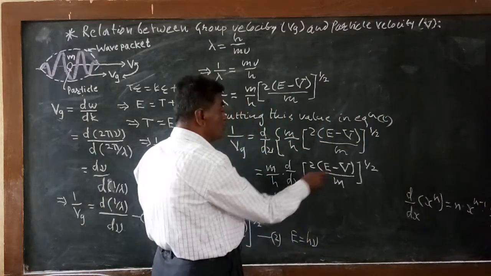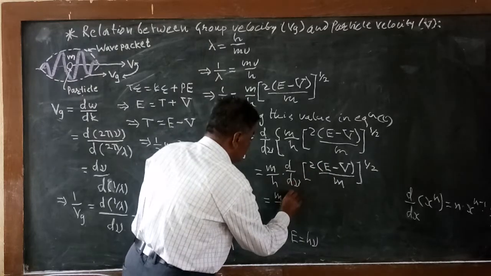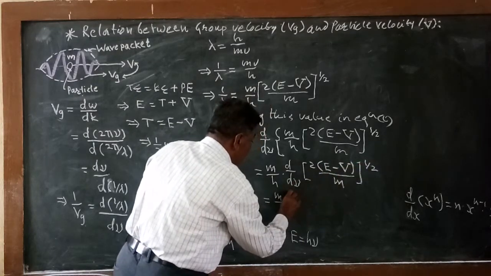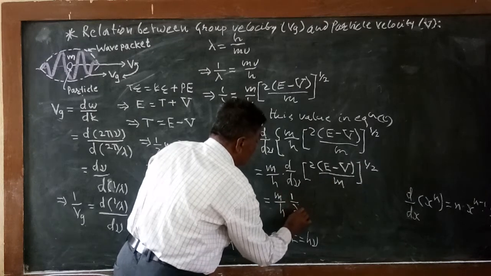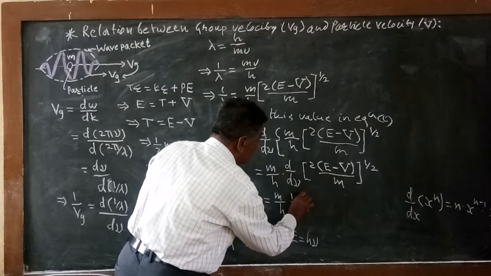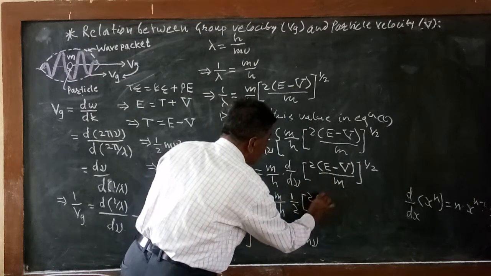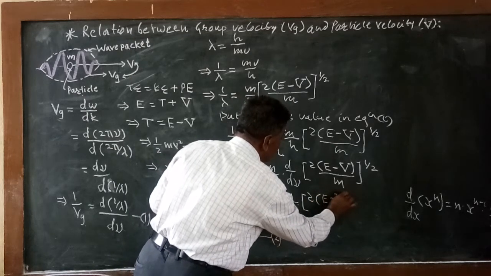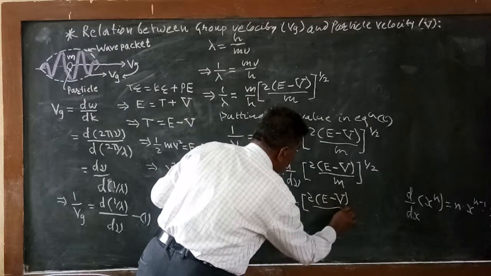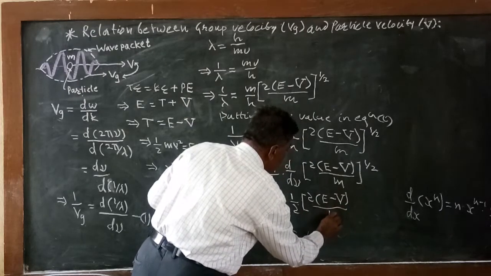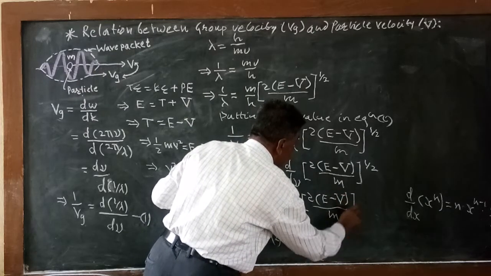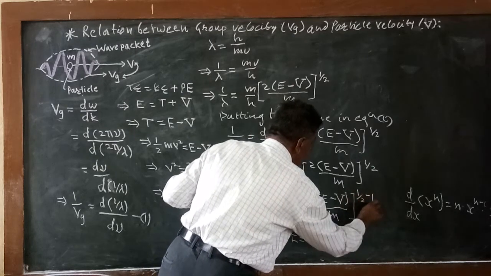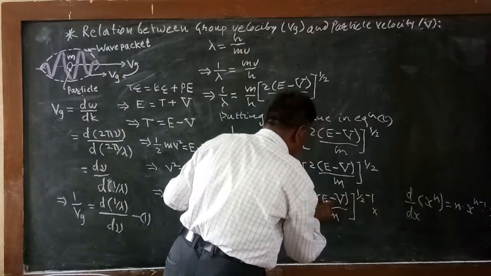According to this rule, n means half, so we are getting half into the bracketed term 2 into bracket E minus V whole divided by m to the power half minus 1, into differentiation.